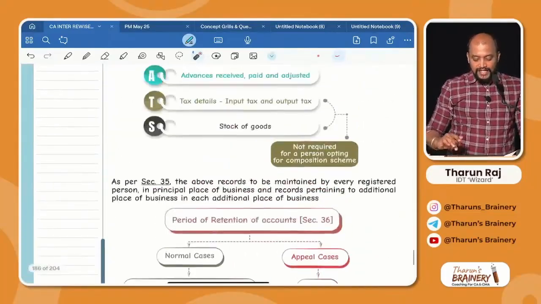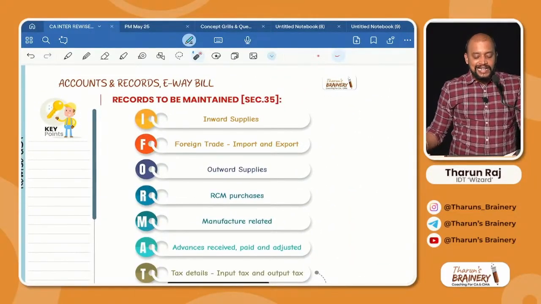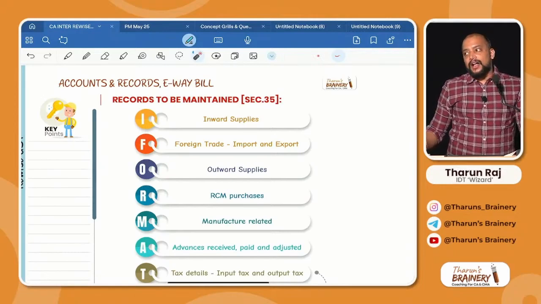Page number 174. Accounts and records and e-way bill.